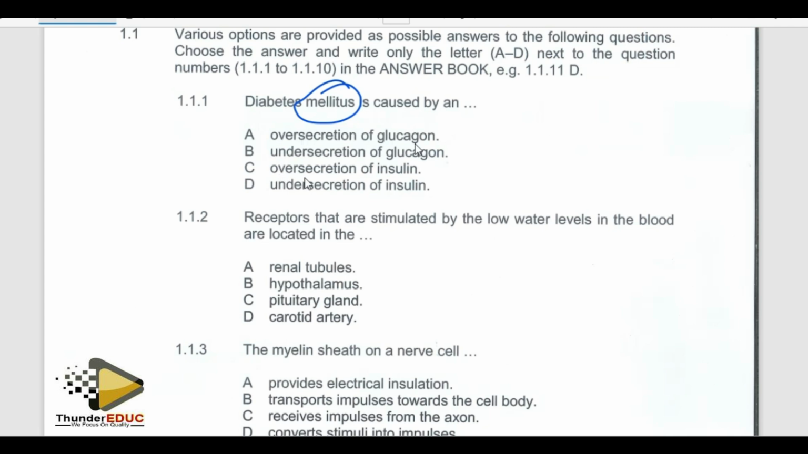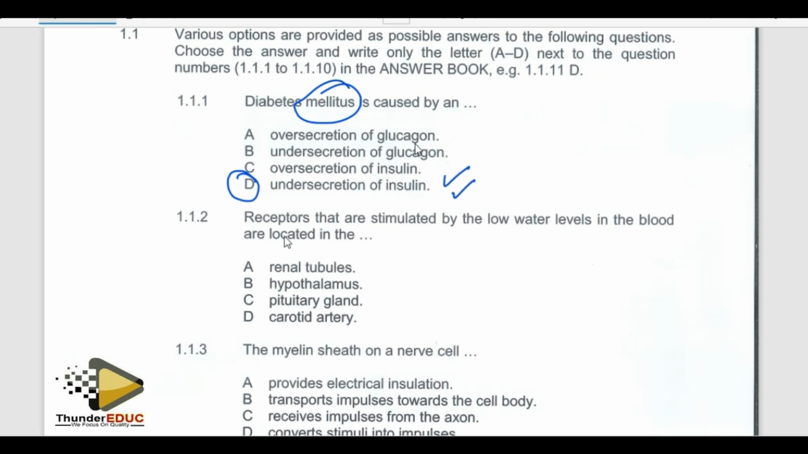Then over secretion of insulin, and then under secretion of insulin. Yes, the best answer is the under secretion of insulin, because this is what you usually call sugar diabetes, meaning that the excess glucose cannot be converted to glycogen by the liver. So you have too much sugar in the body, and then you end up suffering from this condition called diabetes mellitus. So the answer is D. You are expected to have 2 marks there.